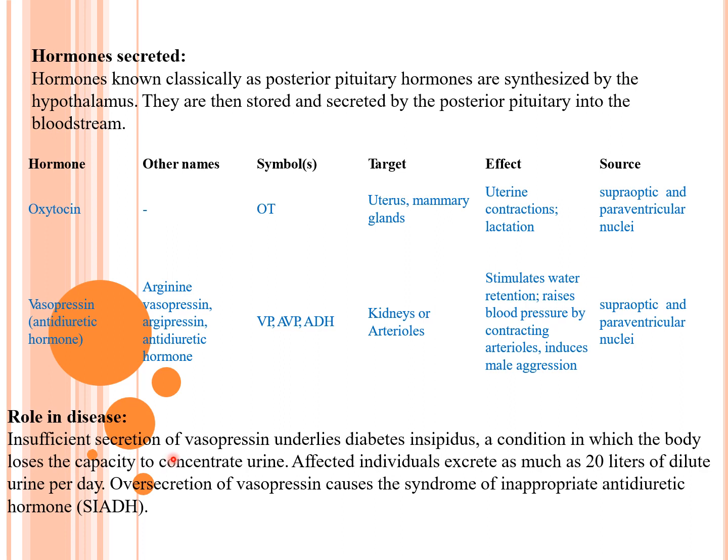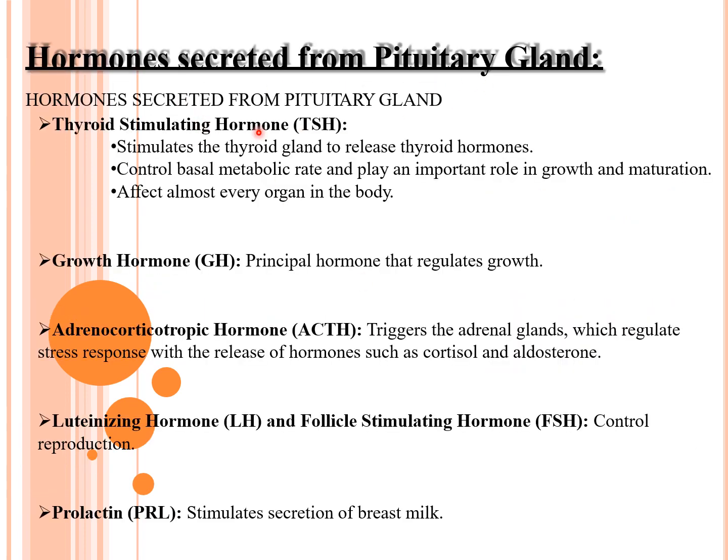Role in diseases: insufficient secretion of vasopressin underlies diabetes insipidus, a condition in which the body loses the capacity to concentrate urine. Affected individuals excrete as much as 20 liters of dilute urine per day. Oversecretion of vasopressin causes the syndrome of inappropriate antidiuretic hormone. So these are the pituitary hormones.